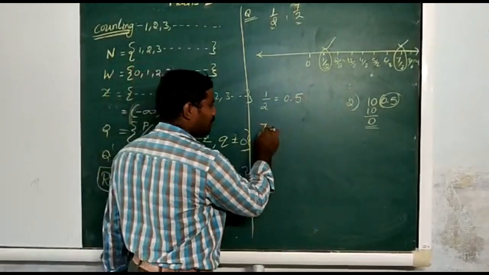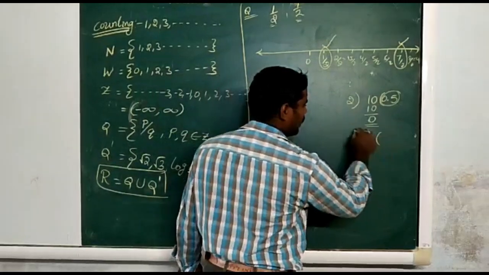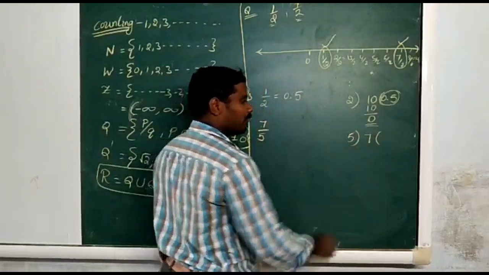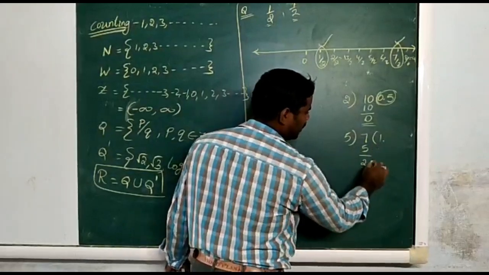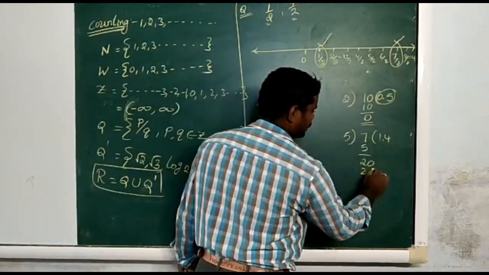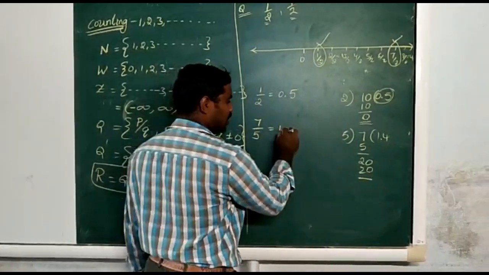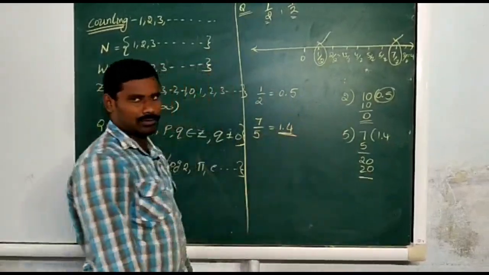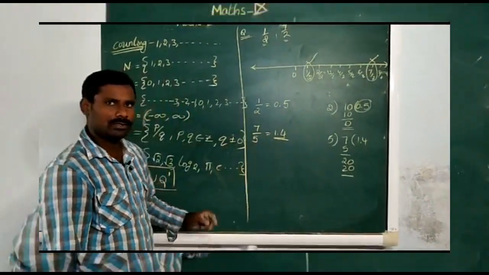And 7 by 5: 7 divided by 5. 5 ones are 5, then the remainder is 2. Now taking the decimal, 5 fours are 20. That means 7 by 5 can be written in decimal form as 1.4.